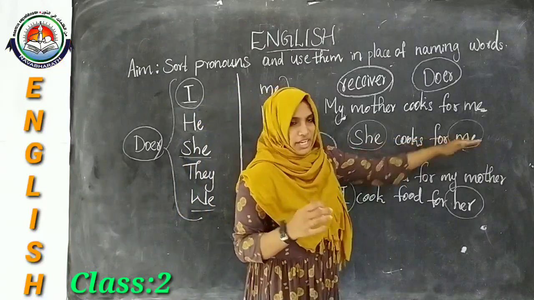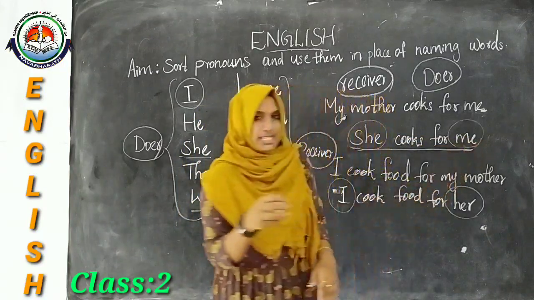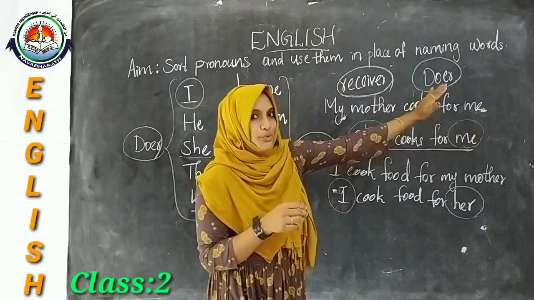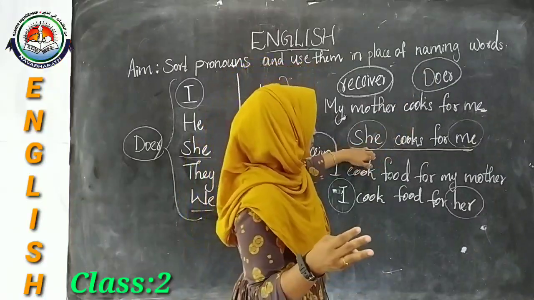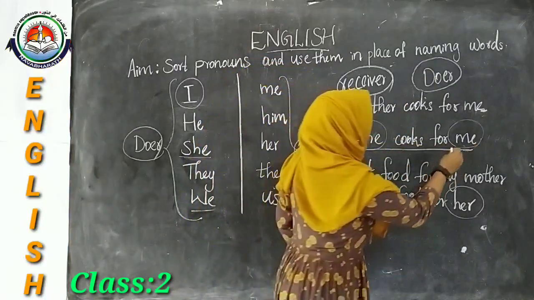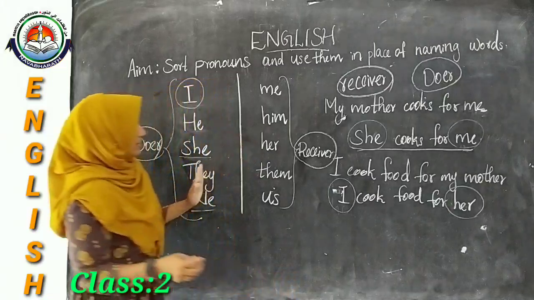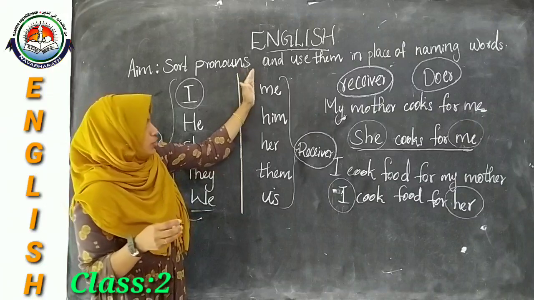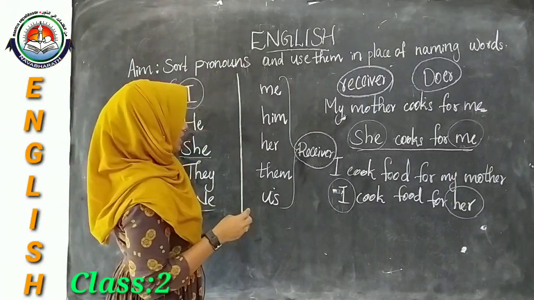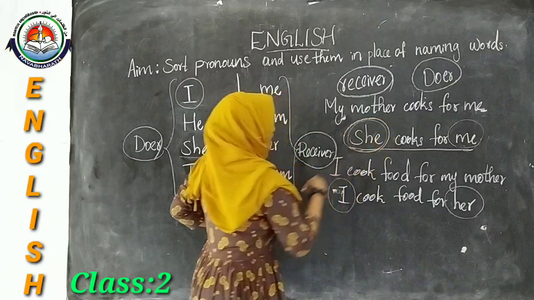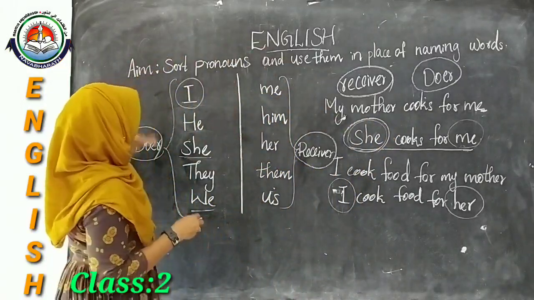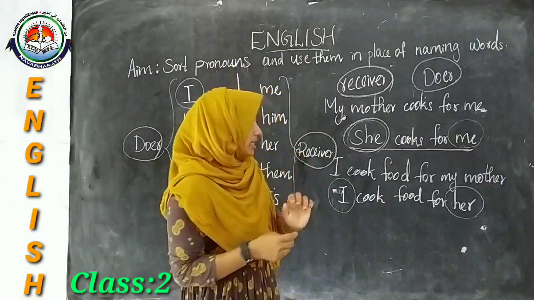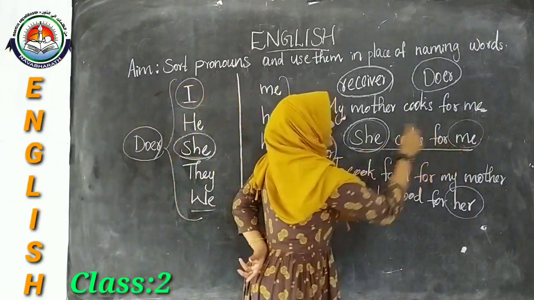From this, I have taken these words now. She cooks for me. In this sentence, who is the doer? It is your mother who is the doer and you are the receiver. So this me, where have I taken it from? It is from the second column, the receiver column. This me I have taken from here, and the word she I have taken from here. Right? So we can make sentences by using this doer and receiver.